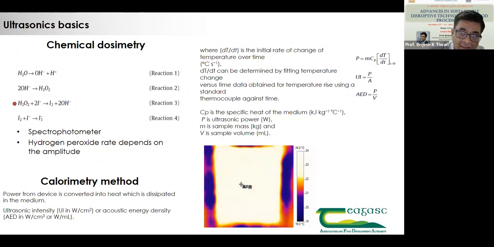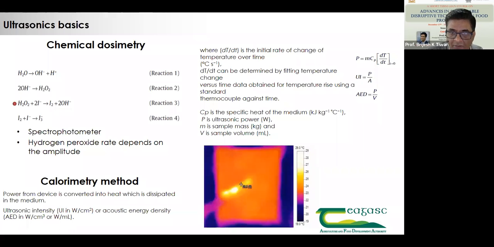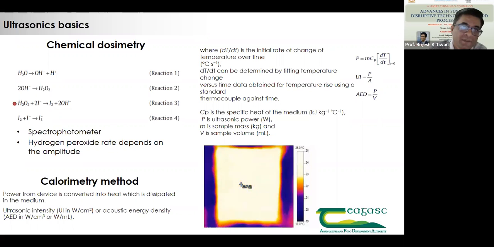This was a 950 kilohertz frequency system, which was specifically made for some of the applications by a Japanese company. This is one of the ways of measuring the temperature distribution, and this is really important if we do have any product inside it. As you would have seen in between, we had a dark blue color. That was the sample added in, and it was around 20 degrees, and the moment it went into the ultrasonic field, the temperature was similar. So that clearly shows how temperature maps are really important to see whether the system is working properly or not.